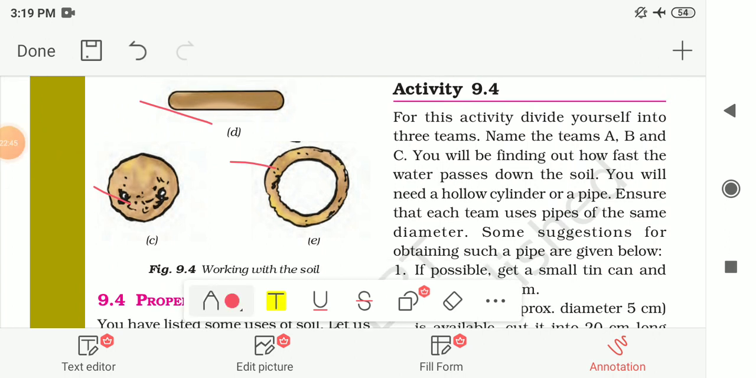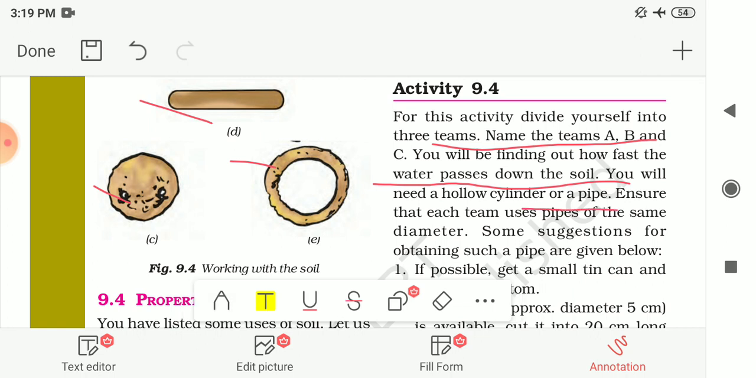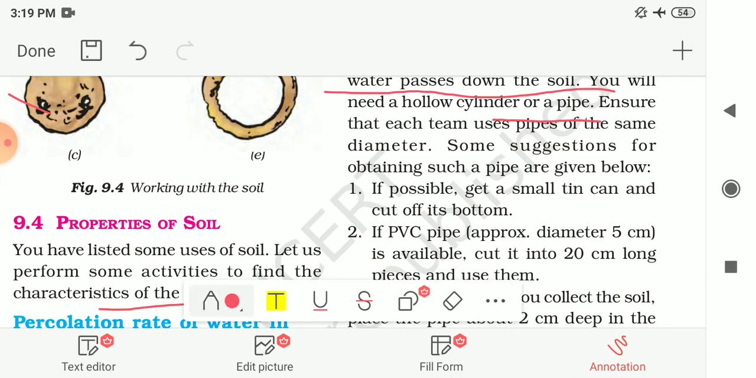For this activity, divide yourself into 3 teams, or you can perform this activity with your friends. Name the teams A, B and C. Then you will be finding out how fast the water passes down the soil, how far this water can pass through the soil, or how far the water can filter from the soil. You will need a hollow cylinder or a pipe, and ensure that each team uses a pipe of the same diameter.